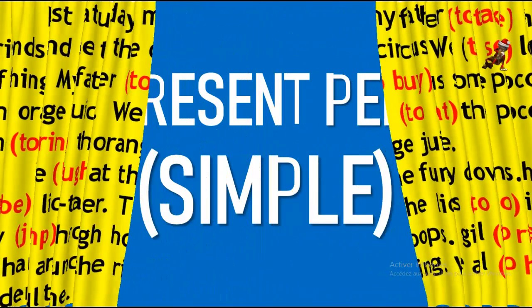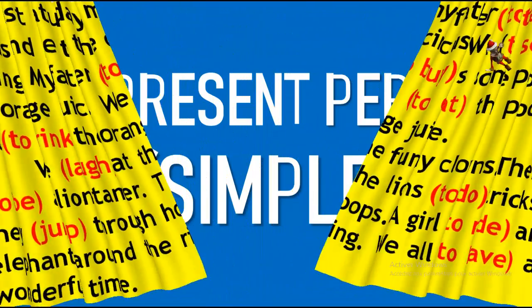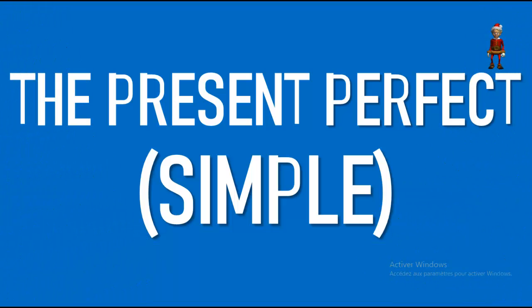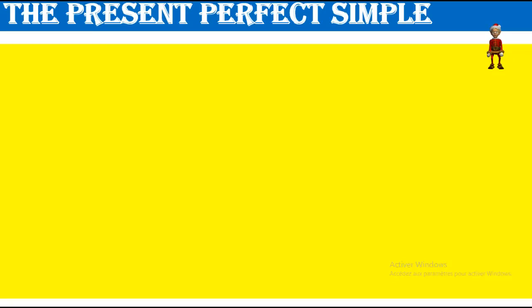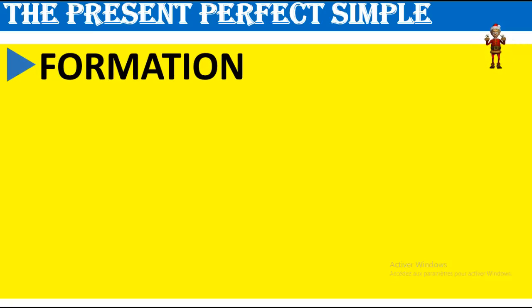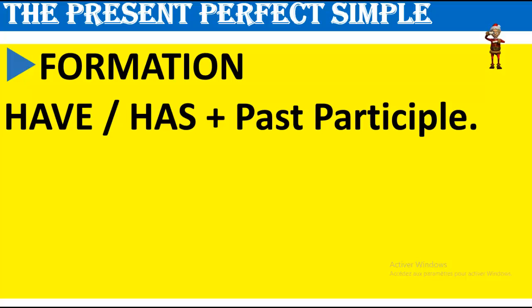Now, the second tense is the present perfect simple. The present perfect simple. Formation. The present perfect simple is formed by using auxiliary have in the present. It can be have or has. Third person singular is has, and the other persons are have. Plus past participle. And here also you have to learn your irregular verbs.